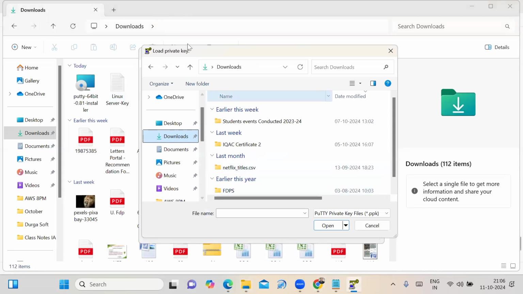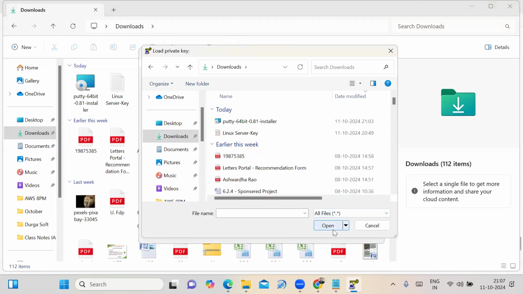What is the reason here, friends? Send me in the chat box. The chat option is enabled. Why is it not showing? Yes, Venugopal has replied: the file format. Here we have to select the all files option. Then your PEM file is showing. See that, Linux server key is showing in your downloads.